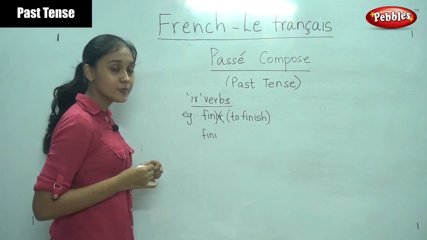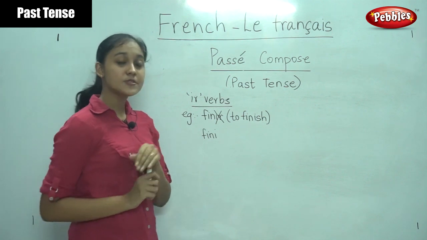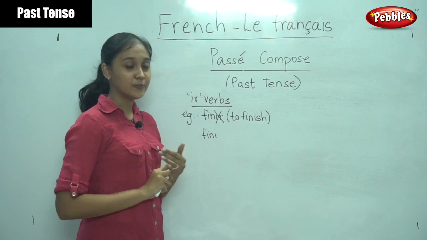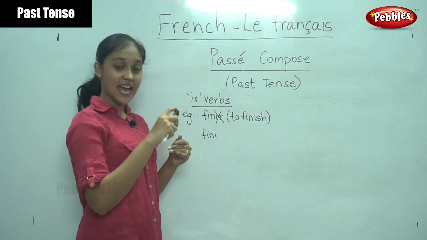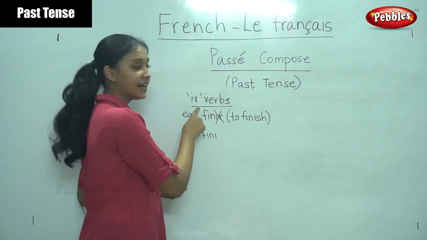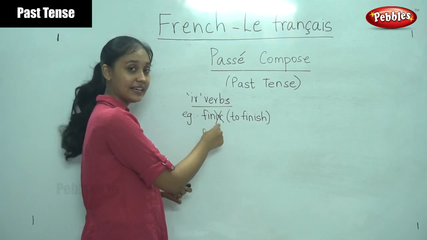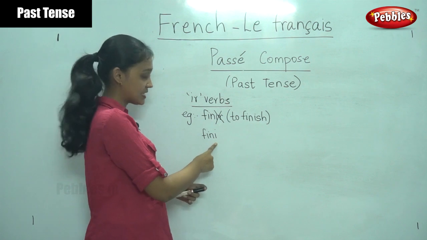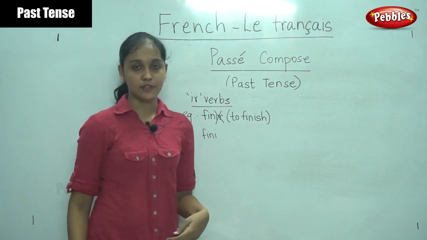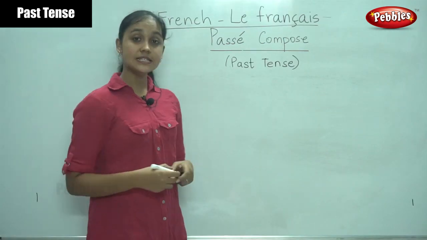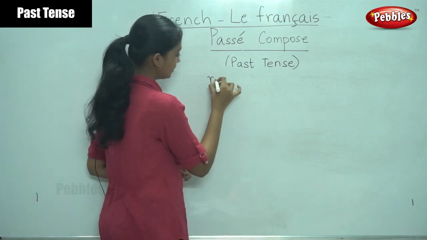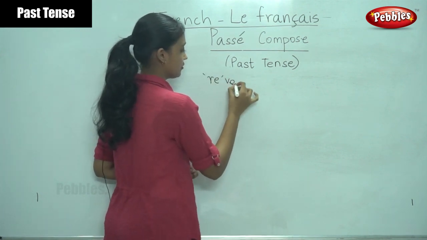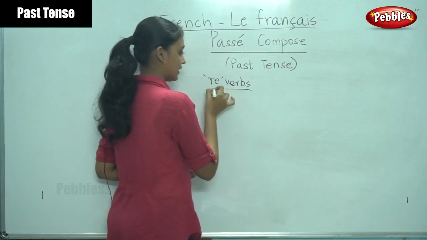So what are the verbs we learnt? For ER verbs, we would remove ER and replace it with E acute accent. For IR verbs, we will remove IR and replace it with I. So did you understand? Now let us see the next type of verbs. Now we have also learnt another type of verbs. They are the RE verbs, the verbs that end in RE.